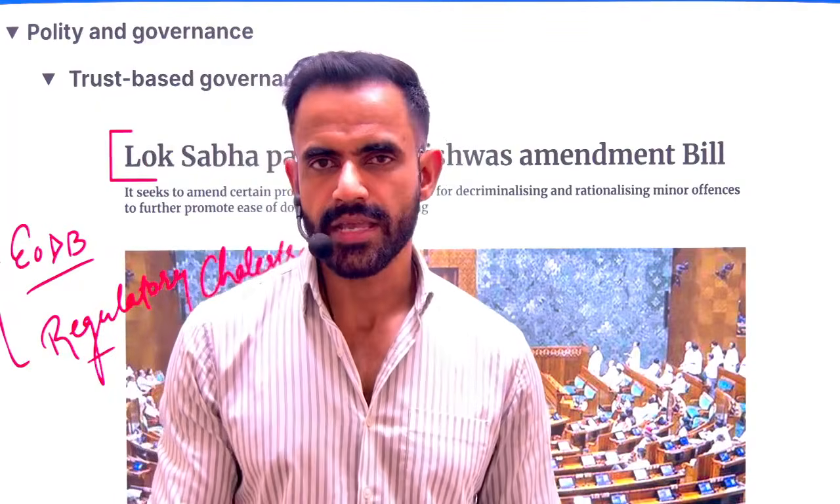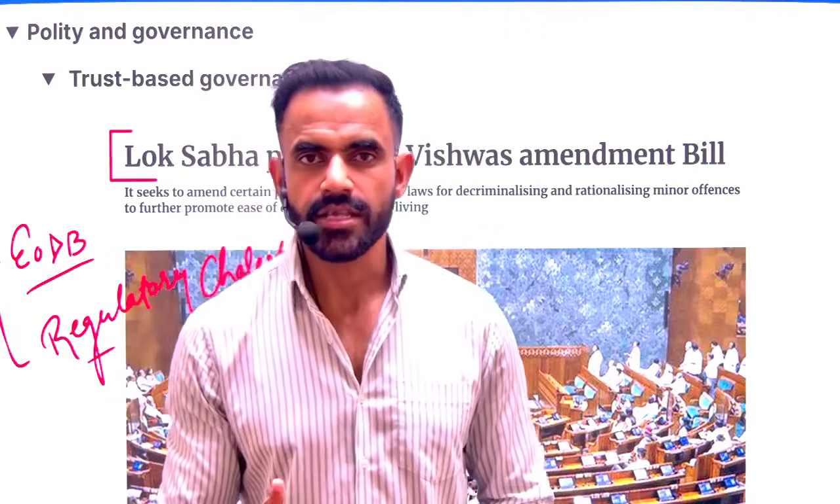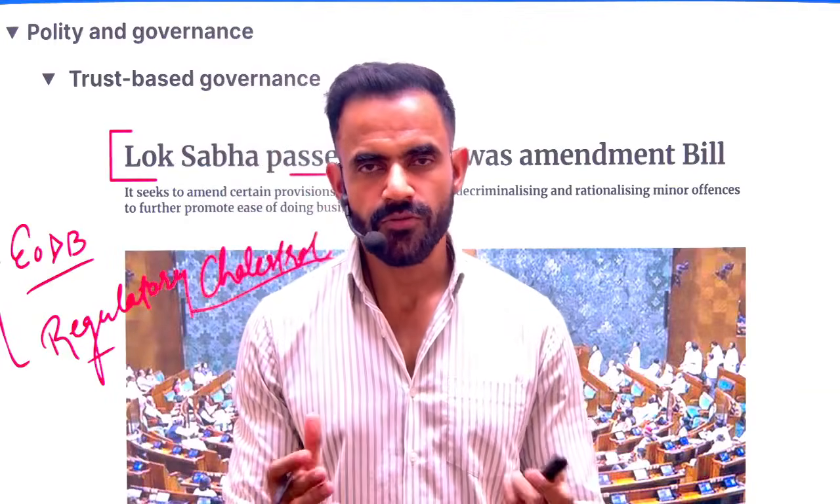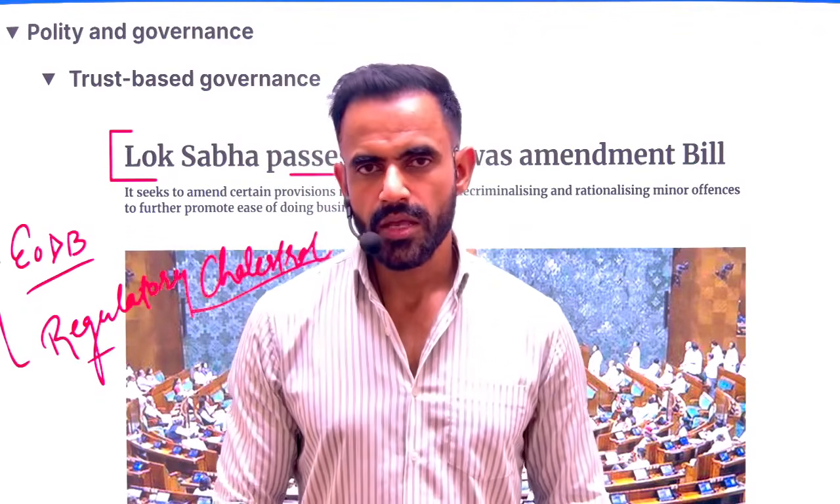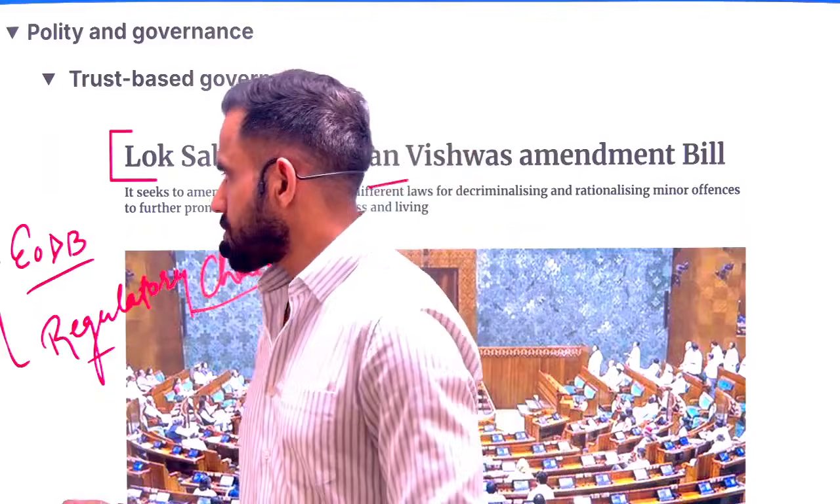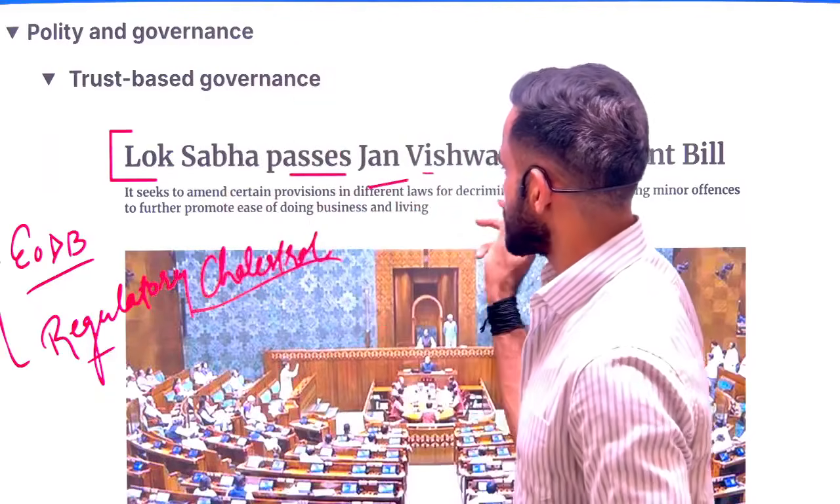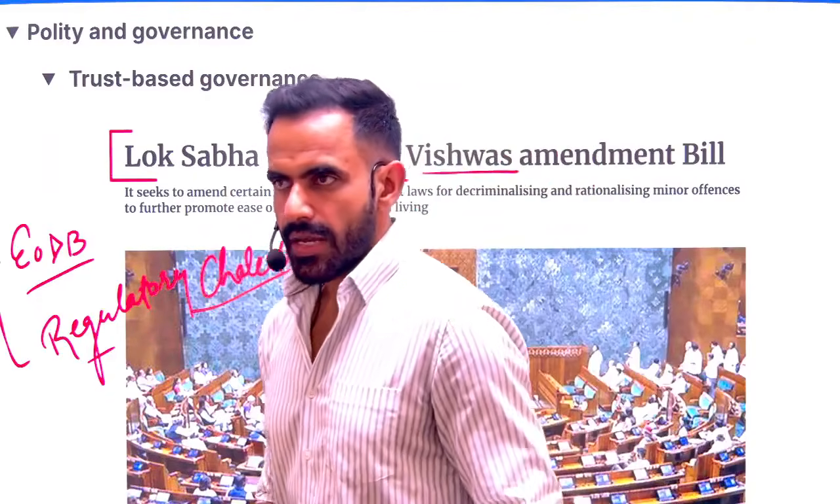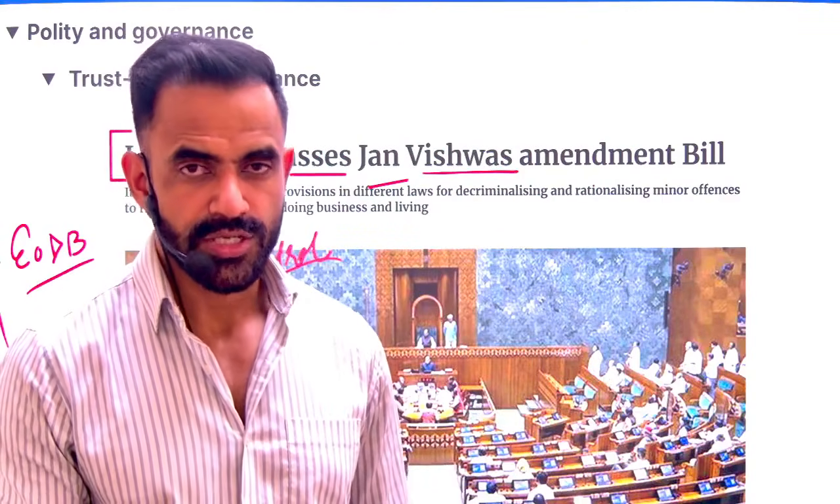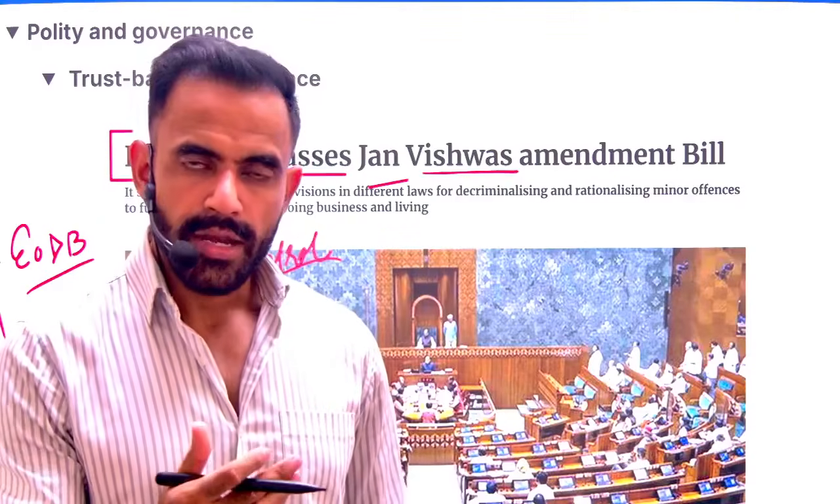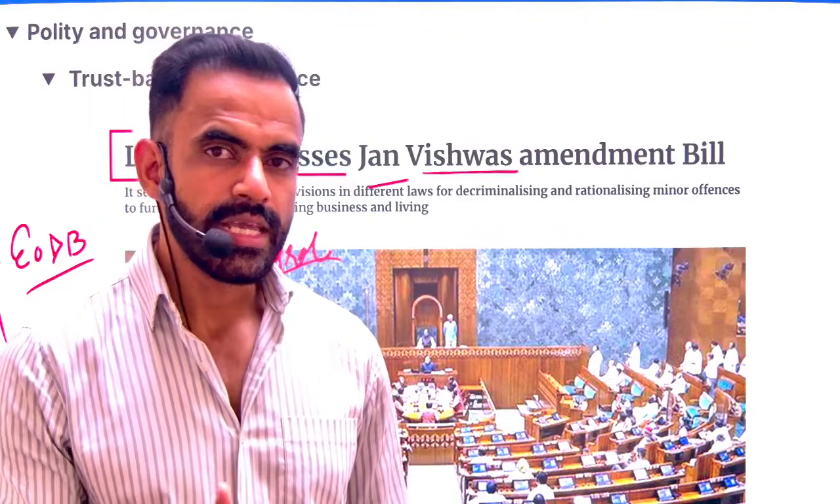So what government is saying, let's do one thing, let's simplify the rules and regulations so that people do not face problem in implementing these rules. Okay, so that is the entire issue. Now for that purpose the government has passed this Jan Vishwas bill. Now in a very simple sense, the objective of this bill is to simplify the rules and regulation. That's one thing. Second thing, a lot of offenses are now decriminalized.